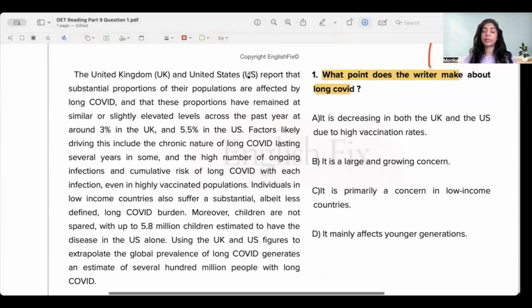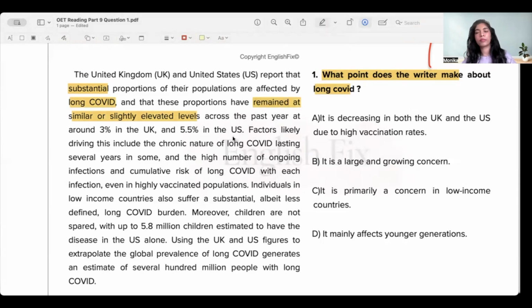So the United Kingdom and the United States report that substantial. Well, when you call something substantial, that means it is a lot, it's a big deal, that substantial proportions of their populations are affected by long COVID. So basically, a lot of people in these two areas are affected by long COVID, and that these proportions have remained at similar or slightly elevated levels across the past year. That means there is little increase, or maybe they are just being constant at that number, at around 3% in the UK and 5.5% in the US.